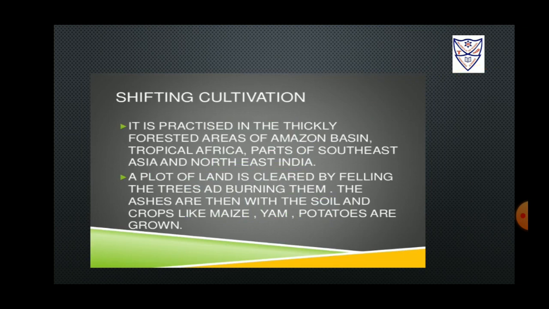Primitive subsistence agriculture consists of nomadic herding and shifting cultivation. The practice of nomadic herding is prevalent in arid as well as semi-arid regions of Central Asia and Sahara. In India, the system is prevalent in Jammu and Kashmir along with Rajasthan.